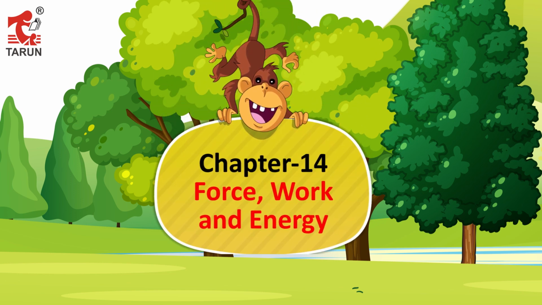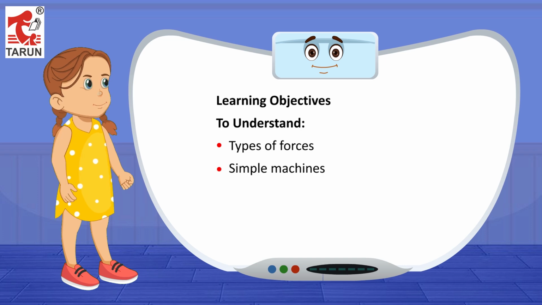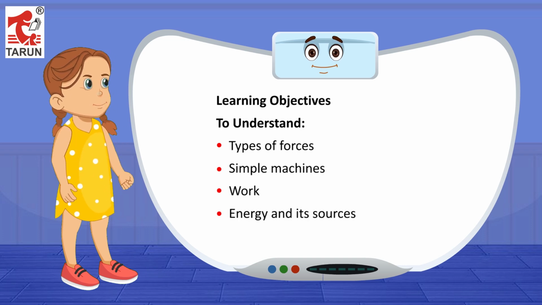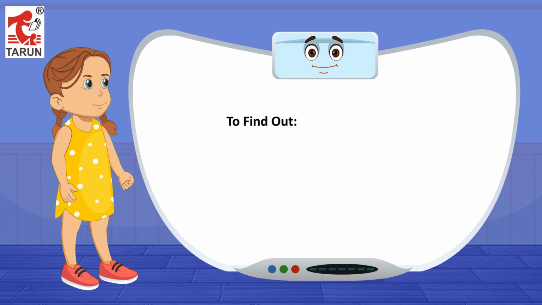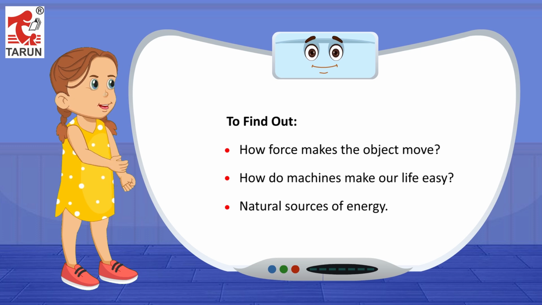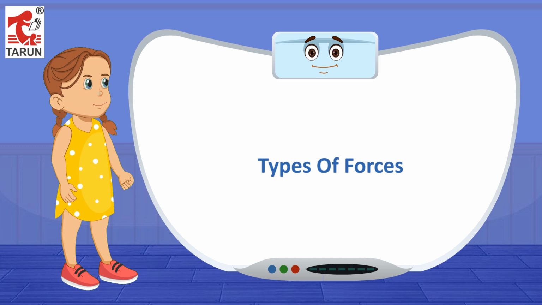Chapter 14. Force, Work and Energy. Learning Objectives. To understand types of forces, simple machines, work, energy and its sources. To find out how force makes the object move, how machines make our life easy, and natural sources of energy.